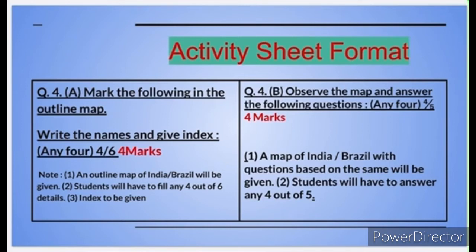Any kind of map is given, either the Brazil map or an India map. Again, this is a question for 4 marks. 5 questions are given. You have to write the answers of any 4 questions.